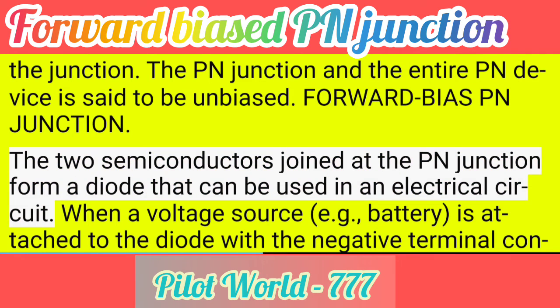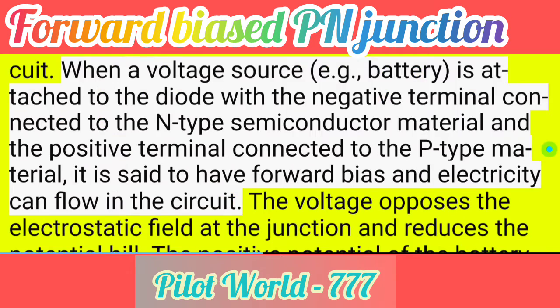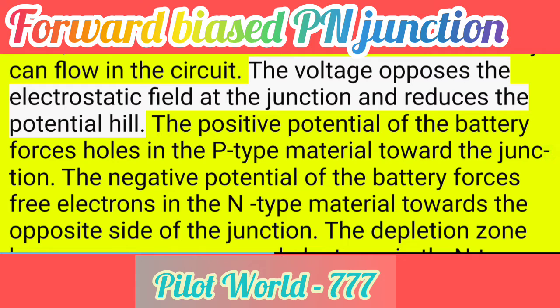PN junction. The two semiconductors joined at the PN junction form a diode that can be used in an electrical circuit. When a voltage source, e.g., battery is attached to the diode with the negative terminal connected to the N-type semiconductor material and the positive terminal connected to the P-type material, it is said to have forward bias and electricity can flow in the circuit. The voltage opposes the electrostatic field at the junction and reduces the potential hill.